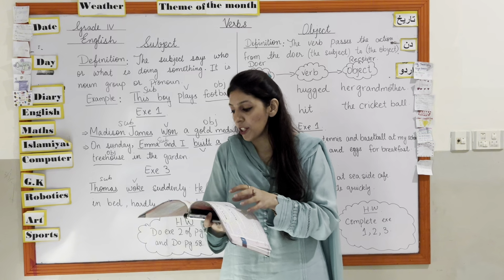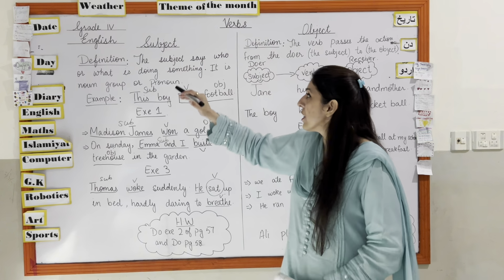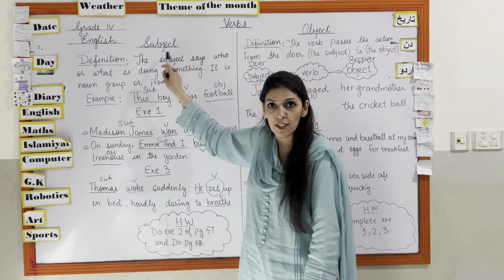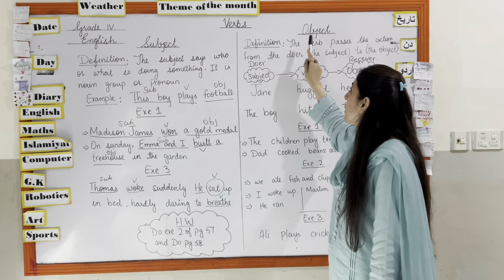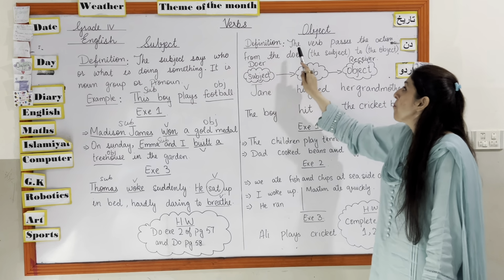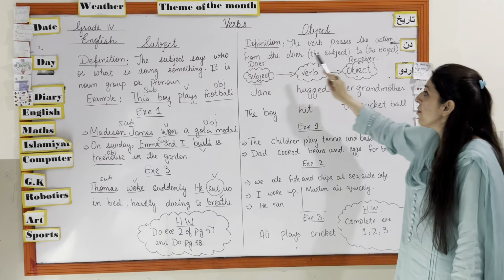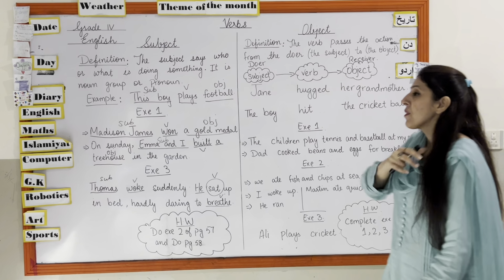Okay. On your next page, that is 59. First, we have learned what a subject is in a sentence. Now we are going to learn what an object is in a sentence. What is the definition of an object? The verb passes the action from the doer, the subject, to the object.